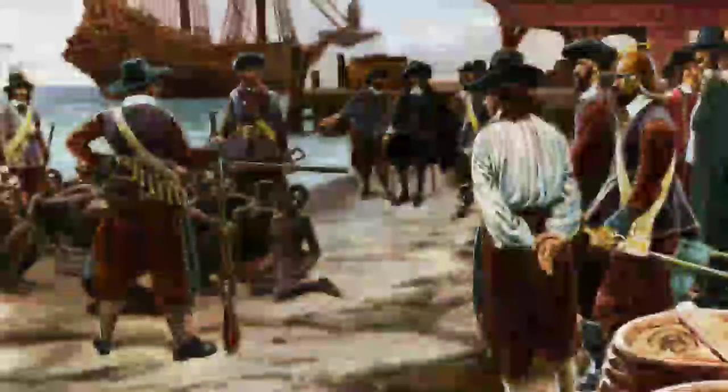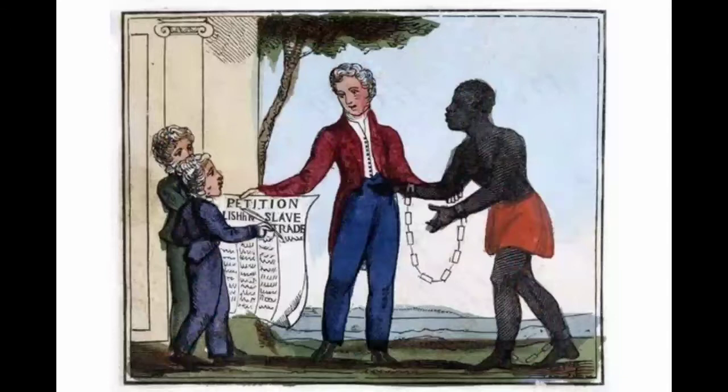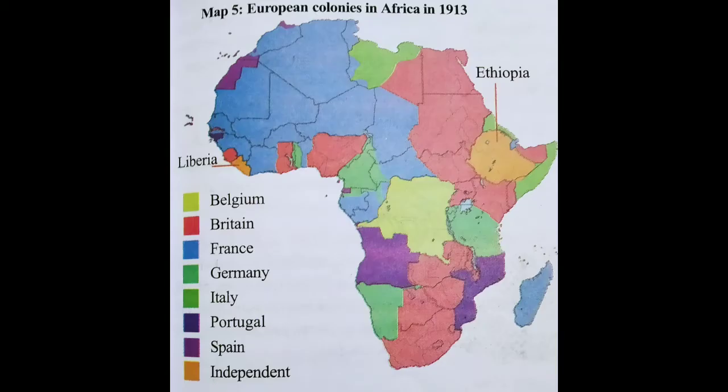In the 16th and 17th centuries, numerous companies were engaged in the slave trade. Eventually, the slave trade ended in the 19th century and the slaves were declared free citizens in America in 1860. Now we are going to discuss European colonies in Africa. Earlier, we have read that Europeans had reached India by going around Africa. Subsequently, these Europeans started halting at African ports. Slowly, the Portuguese, Dutch, English, French, and Germans came.